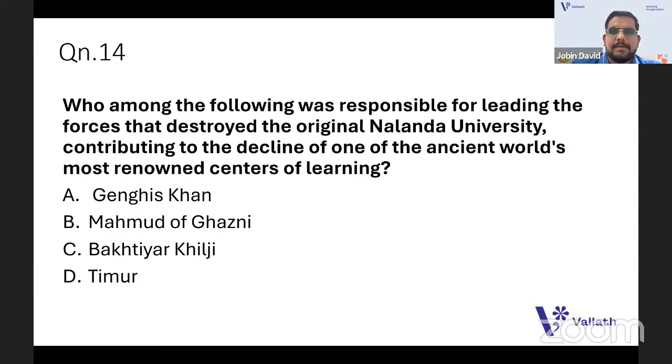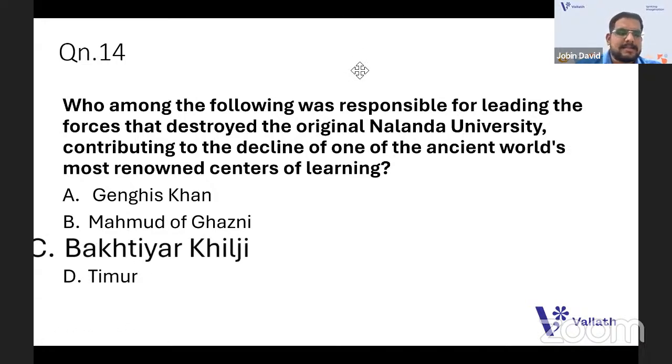When you study ancient universities, you learn when Nalanda was founded and who destroyed it. The answer is C, Bakhtiyar Khilji. Yeah, great.